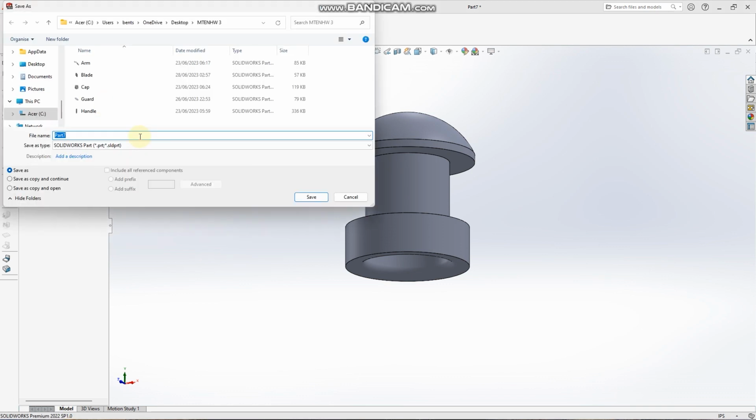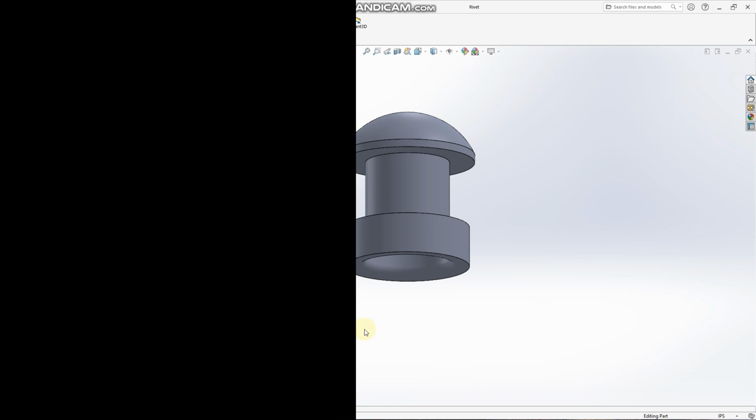Then save our part as Rivet. We are done.